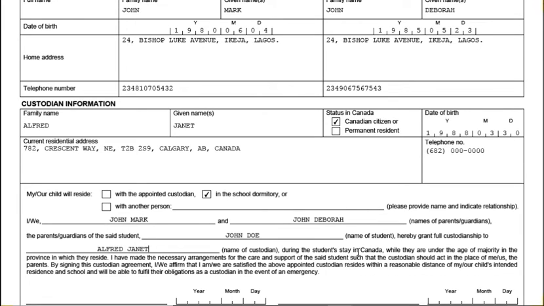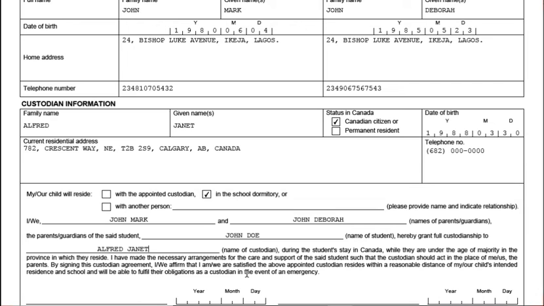During the student's stay in Canada while they are under the age of majority in the province in which they reside, I have made the necessary arrangement for the care and support of the said student, such that the custodian should act in the place of me/us, the parents. By signing this custodian agreement, I/we affirm that I am/we are satisfied the above appointed custodian resides within a reasonable distance of my/our child's intended residence and school, and will be able to fulfill their obligations as a custodian in the event of an emergency.